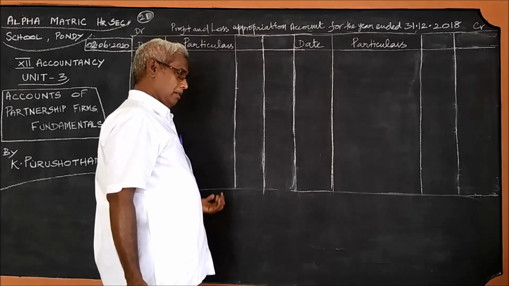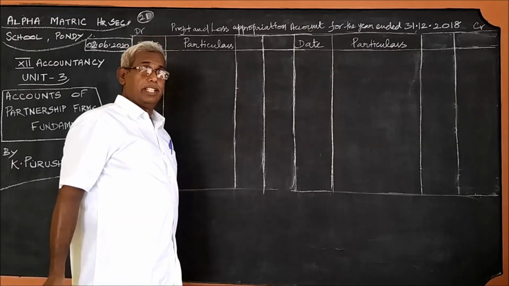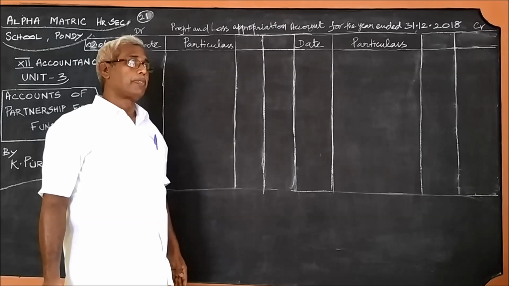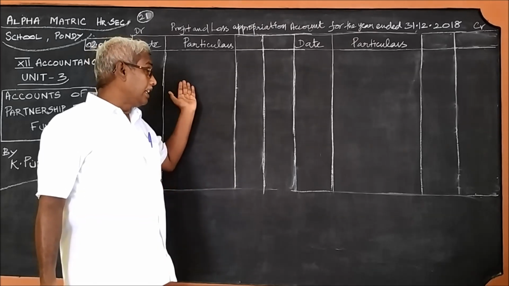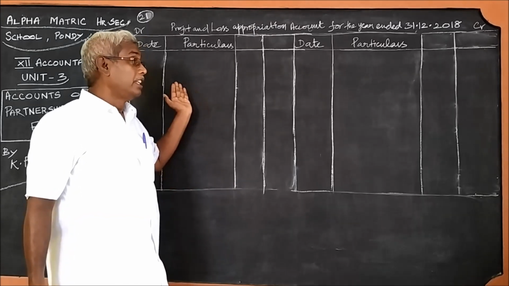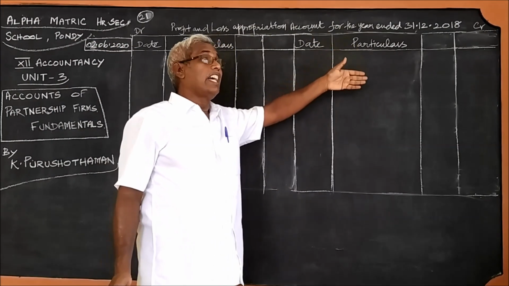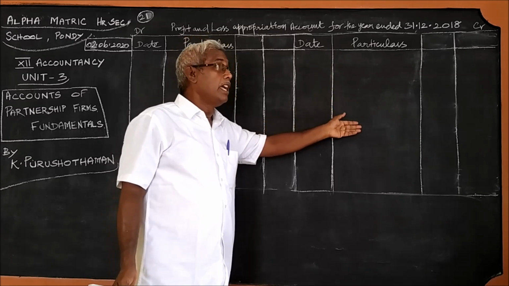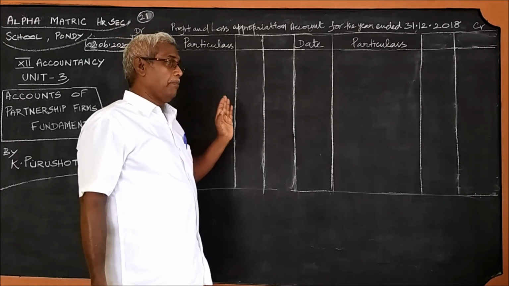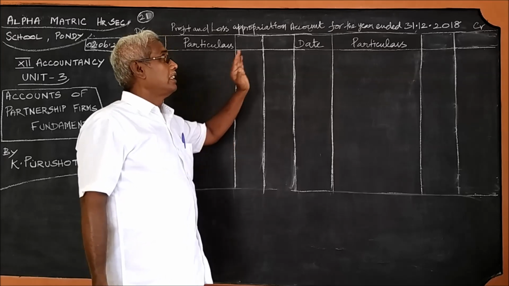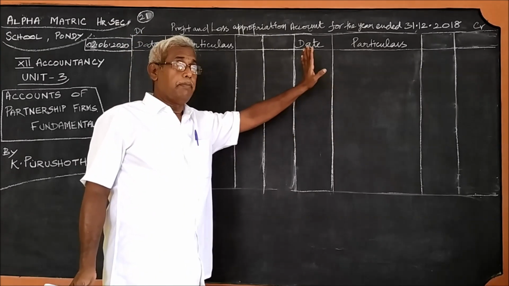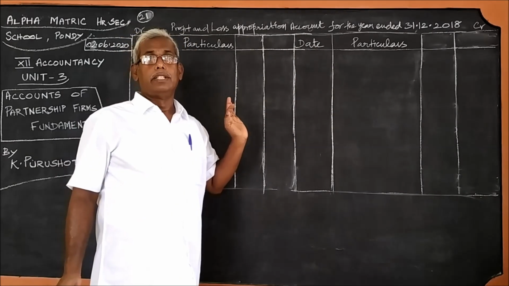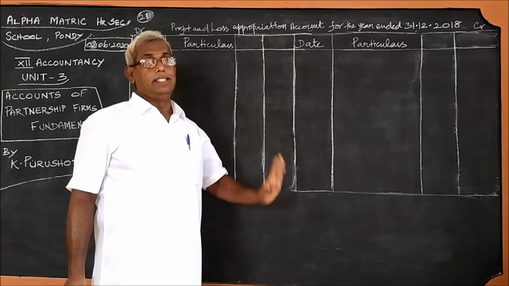What happens in the profit and loss appropriation account? In the profit and loss appropriation account, all the items appearing under the capital account on the debit side will go to the credit side. All the items appearing on the credit side of the capital account will appear on the debit side. What is on the debit of the capital account comes on the credit of this account; what is on the credit of the capital account comes on the debit. Except the drawings and the capital.